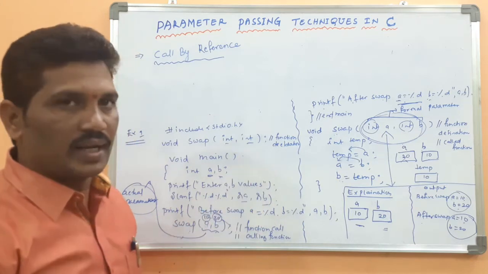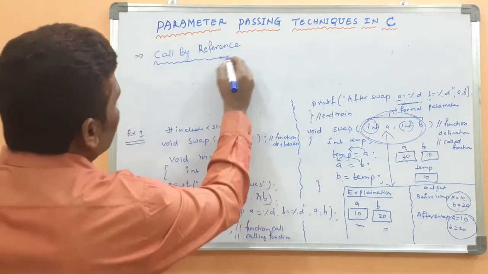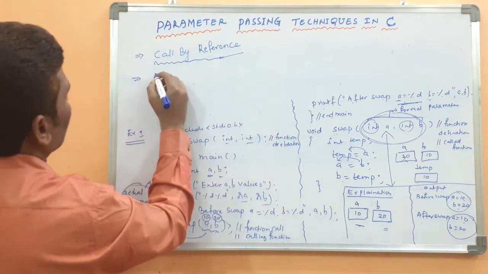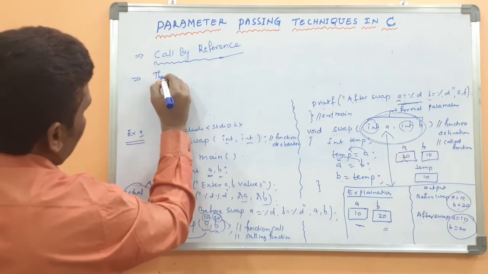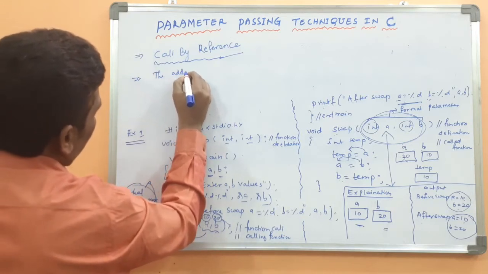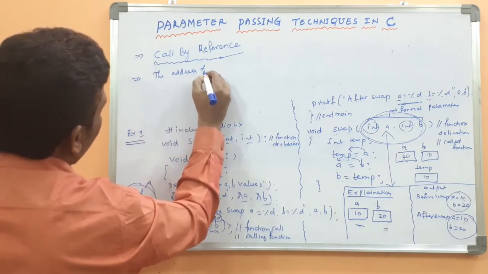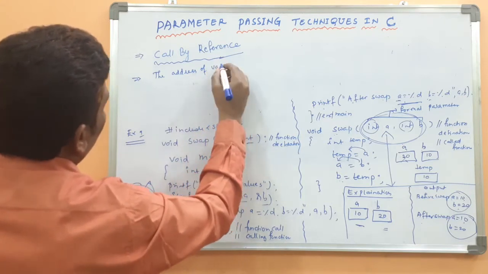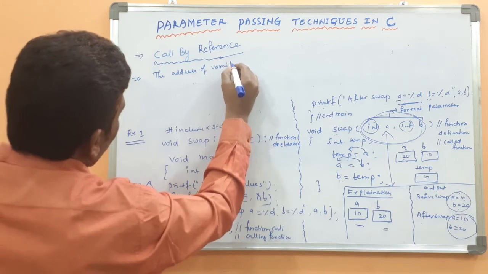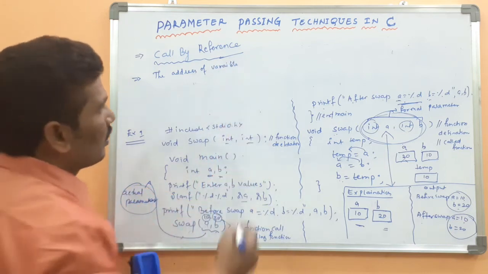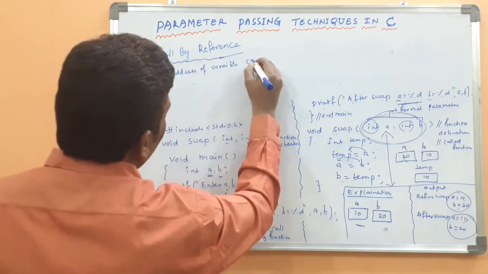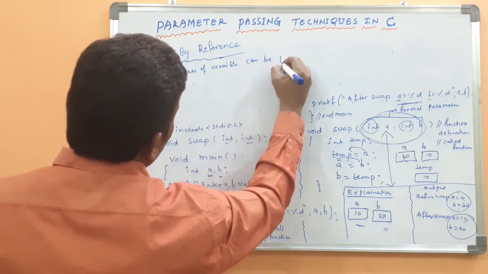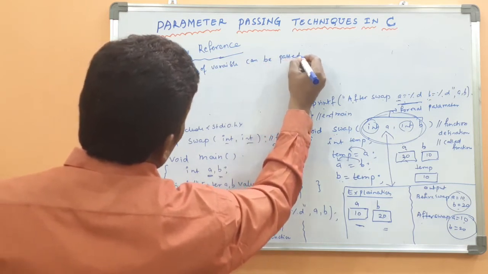That's why I did not erase this program. Call by reference is what? The address of a variable or else address of a value can be passed as an argument.